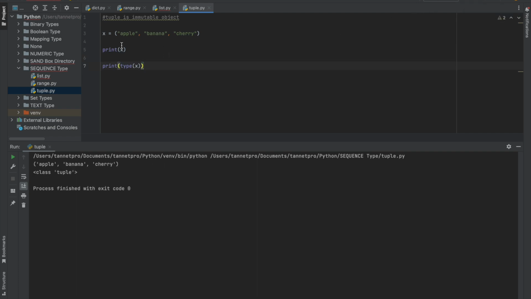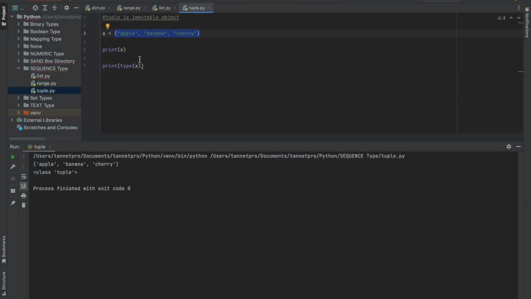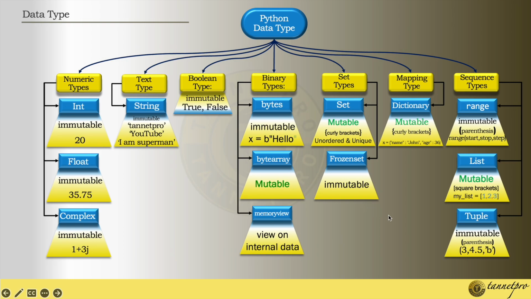So keep one thing in mind, right? It's immutable, and whenever it comes under the parenthesis, it will be treated as a tuple, right? And it is not editable. It can be anything over here, a value or a character, but it should come under the parenthesis. Then it will be treated as immutable. So hope it is clear. Most of the data types are list, tuple, and sequence. These are the widely used and main data types in Python programming.